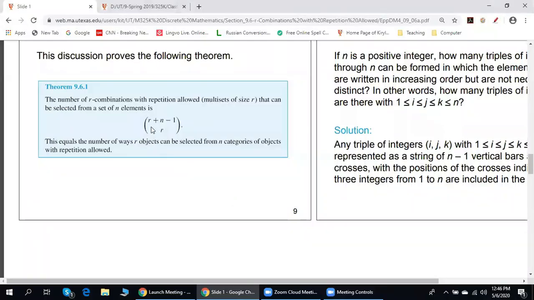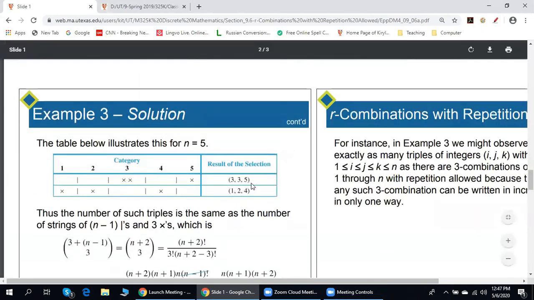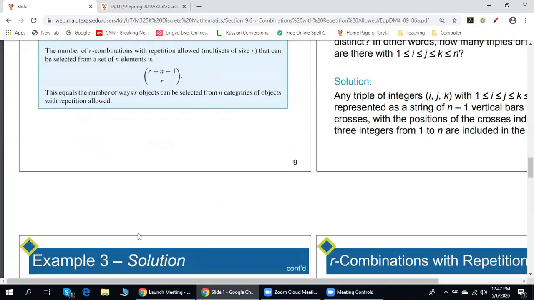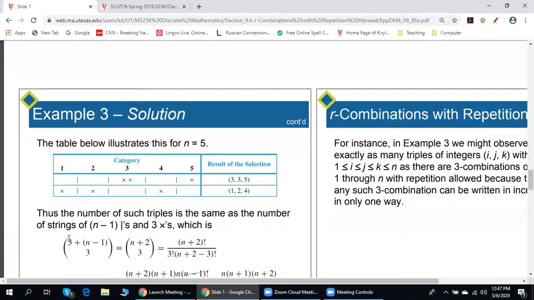Any questions? Can you show how you use that formula again for the problem? Yes, absolutely. So the formula is r plus n minus 1, choose r. In our case, r is 3. So we have choose 3. And over here, we have r. r is 3. And we replace n by 5. The answer will be 3 plus 5 minus 1, which is 7.